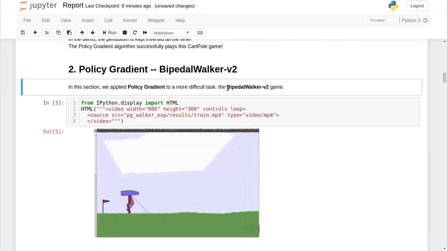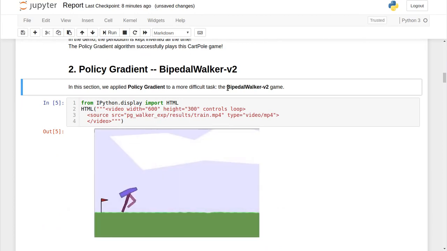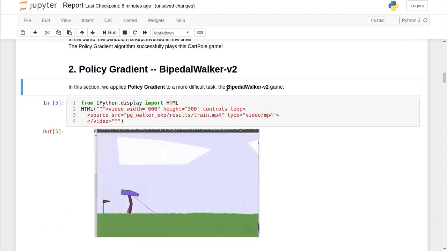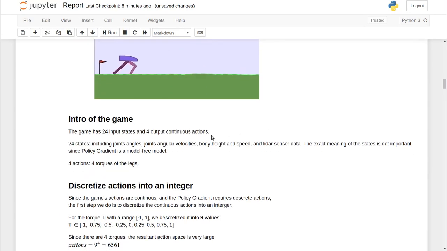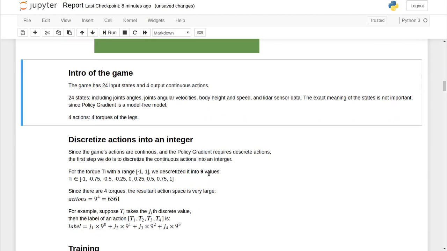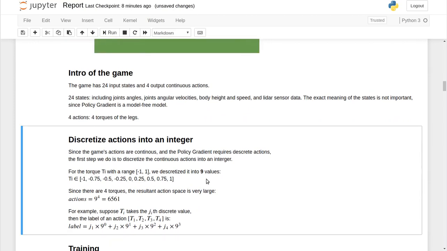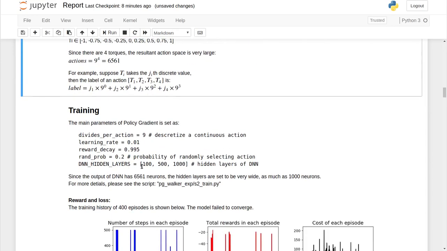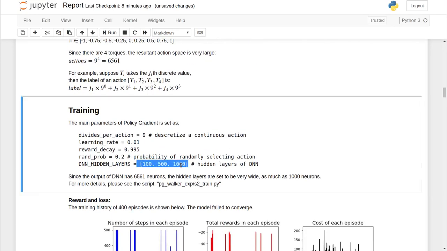Next, we apply policy gradient to a more difficult task, the BipedalWalker game. The game has 24 input states and 4 output continuous actions. The 4 actions are the 4 torques of the legs. For each torque, we discretize it into 9 values. Since there are 4 torques, the resultant action space is very large, which is 9 to the 4, more than 6,000. The neural network we designed is also very large, which has 1,000 neurons at one of the layers.